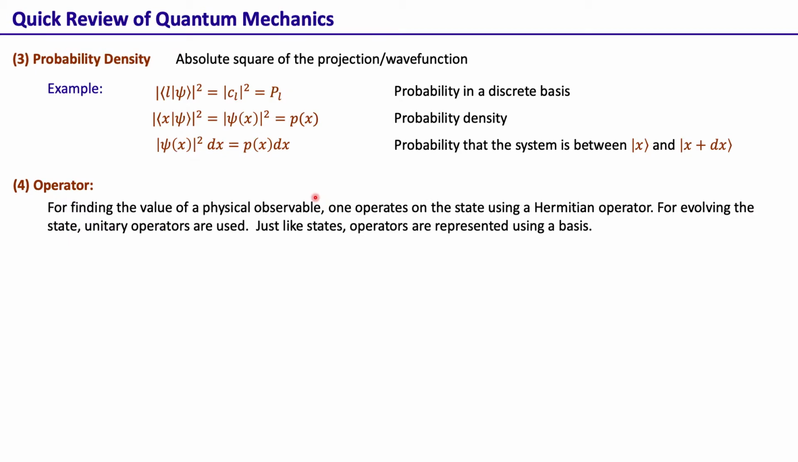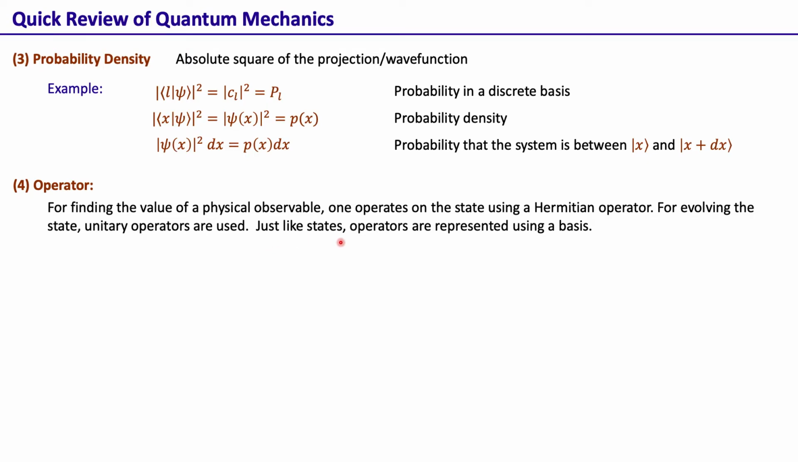Next is the concept of operator. Now we have the state vector in quantum mechanics, which is just like a black box. If we want to obtain some information from that, we have to act on it with some operator. So for finding the value of a physical observable, one operates on the state vector using a Hermitian operator, and of course for evolving the state, one uses what are called unitary operators. So Hermitian operators and unitary operators are the two most common operators we encounter in basic quantum mechanics.